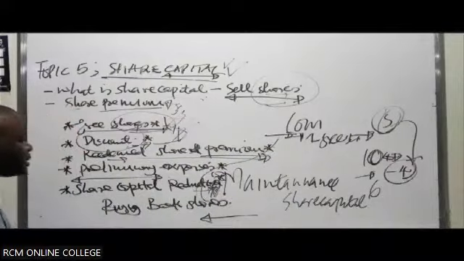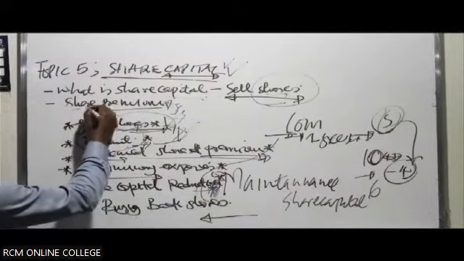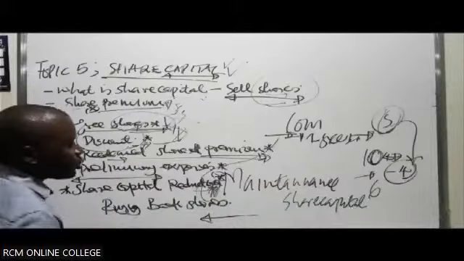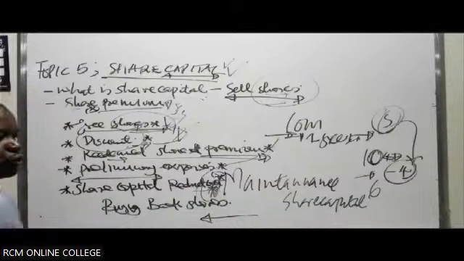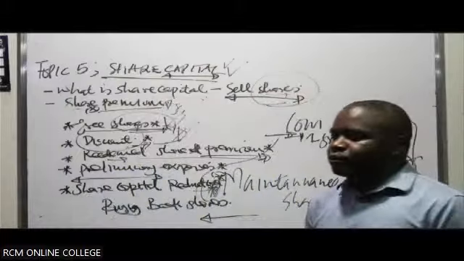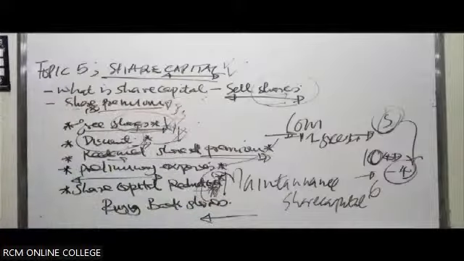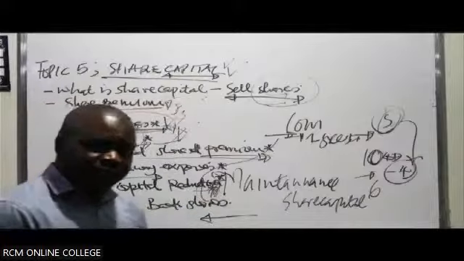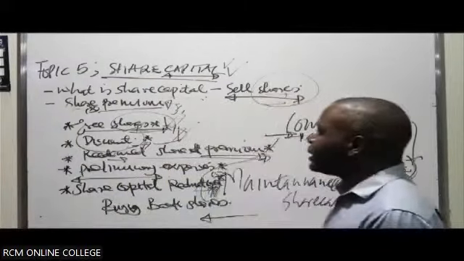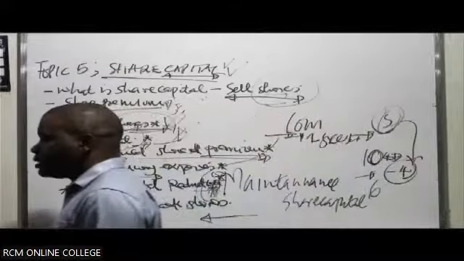So one of the ways you can get money to give back is to go to the share premium. You'll get the money there to do share capital reduction. So in short, the point to drive home is that sometimes the company can sell shares at an amount over and above the par value. We refer to it as the share premium. This share premium can be used for specific purposes in accordance with the statute. Part of them we have listed here.